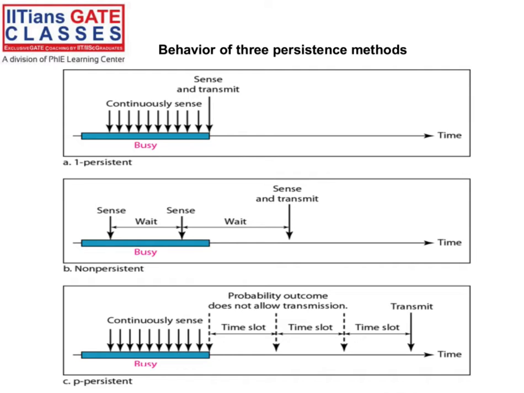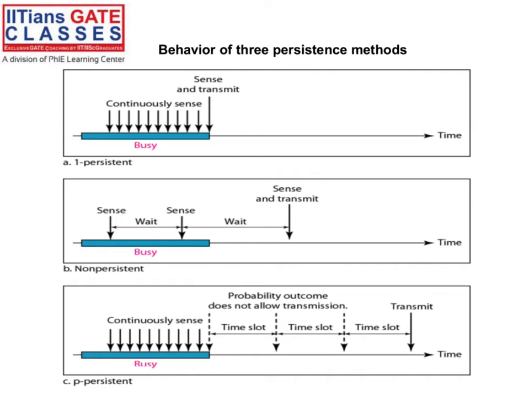So in CSMA, we have three techniques. Three persistent behaviors are there, for how we send the data. First one is one-persistent. Second one is non-persistent. Third one is p-persistent.